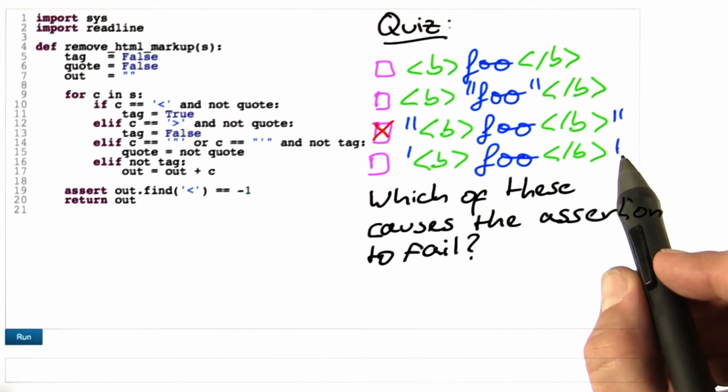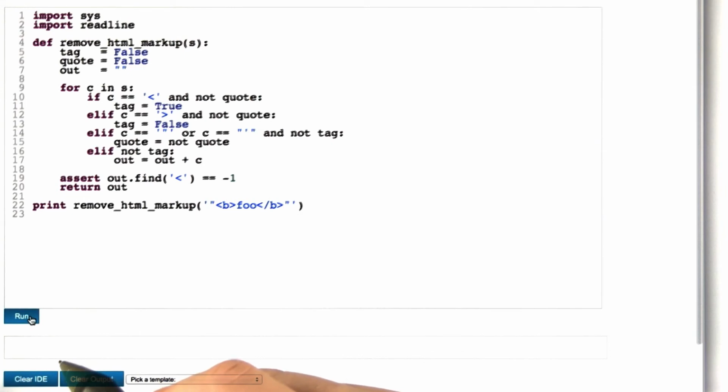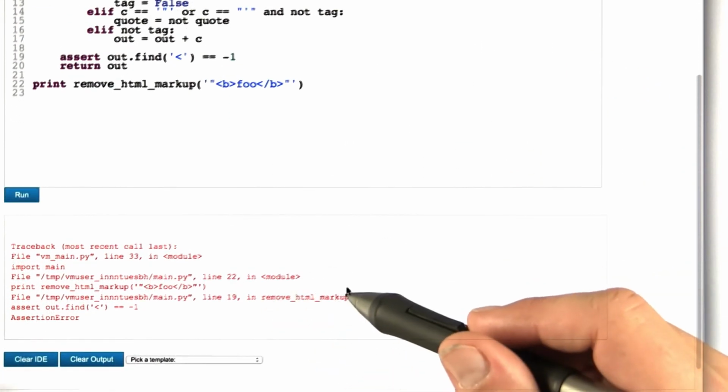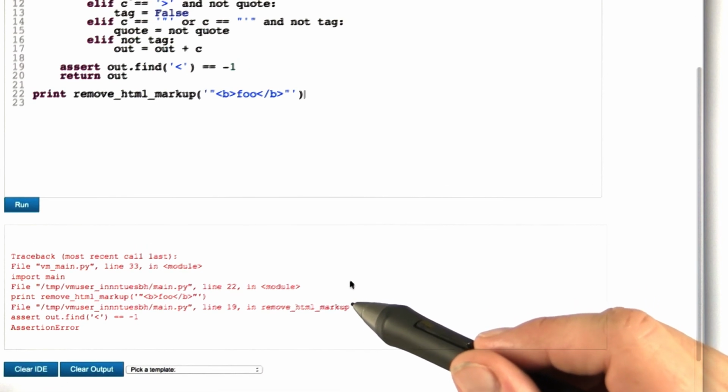We can verify this within our programming environment. We can add a simple test here. This is the input which should cause the assertion to fail. Press on run, and as you can see down here, the assertion actually failed. I'll leave it to you to try out the other three inputs.